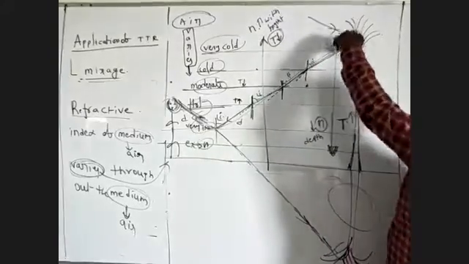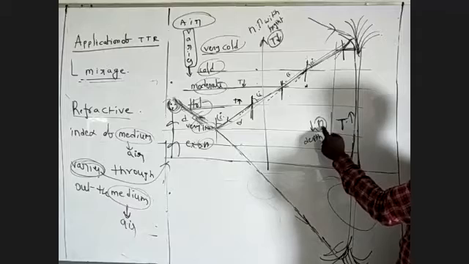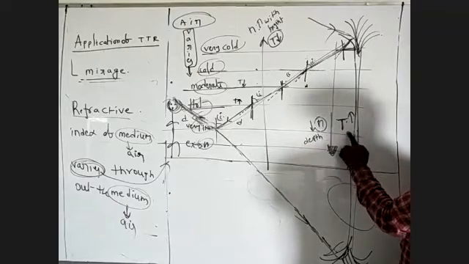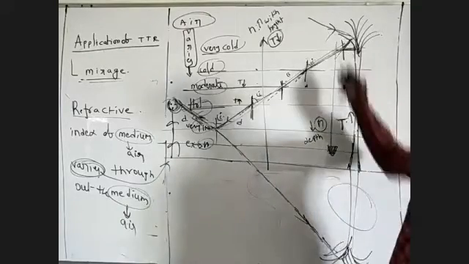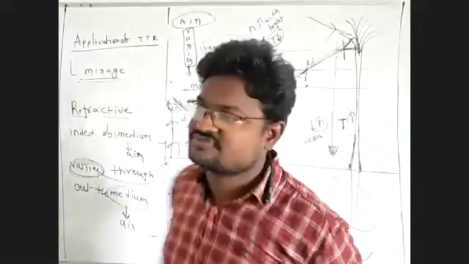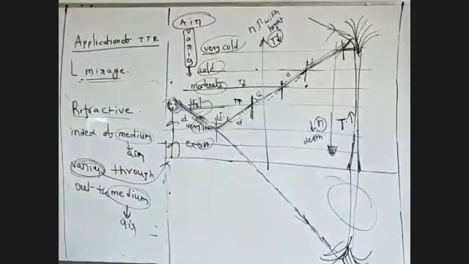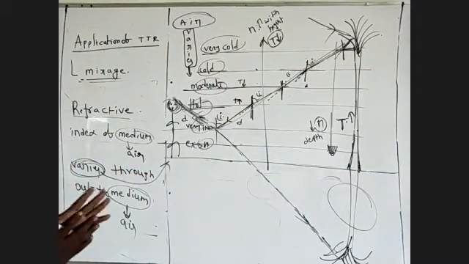Suppose we move downward, the refractive index decreases with depth, and temperature increases. This is the variation by which the optical illusion is formed.